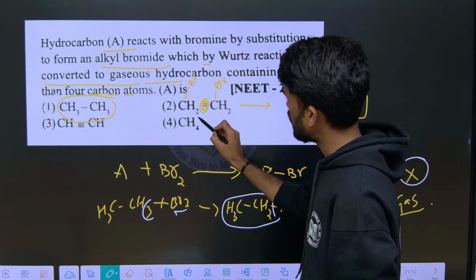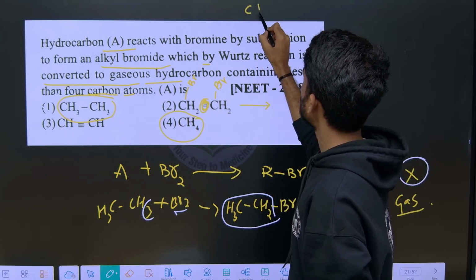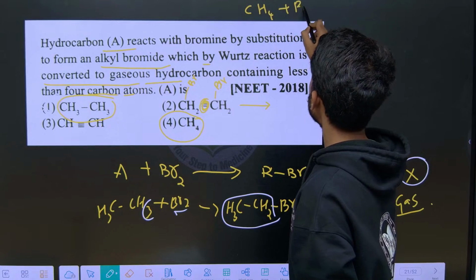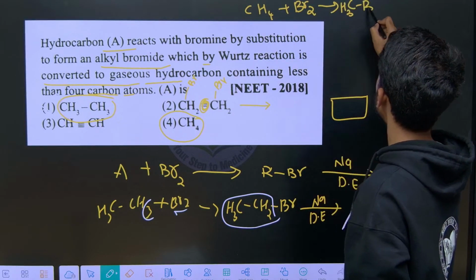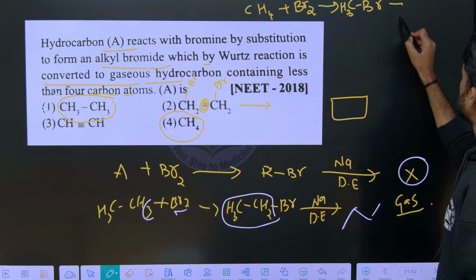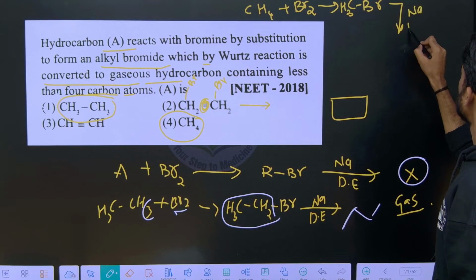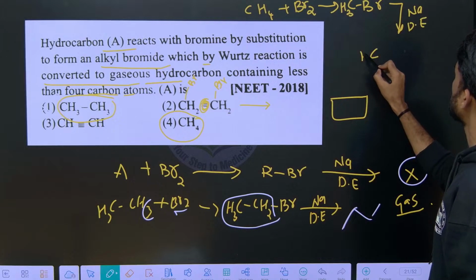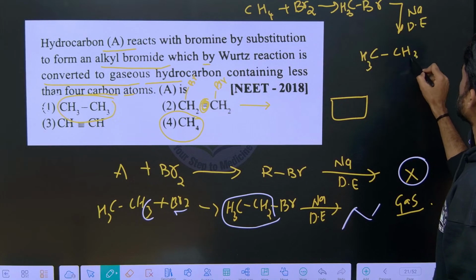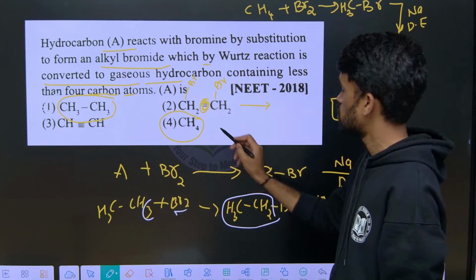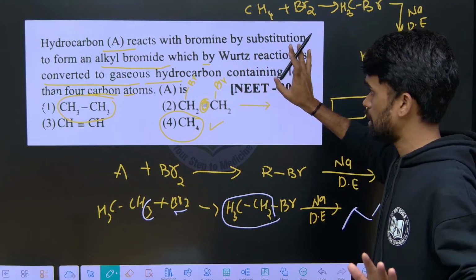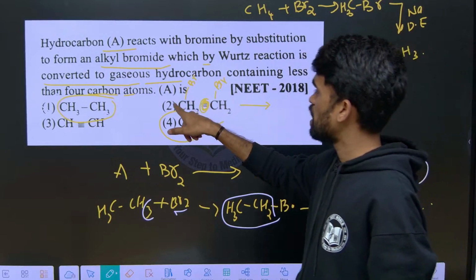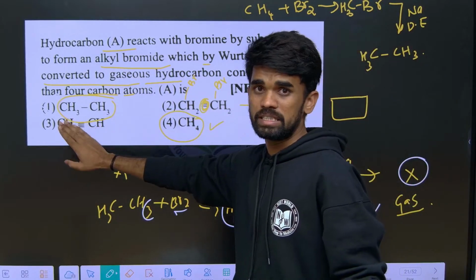But if you take the fourth option directly, methane upon treating with bromine we will get methyl bromide. Upon Wood's reaction we will get ethane. So this is the most suitable answer for this particular question. So you can go with option number 4 for this question. I hope it is clear. The same story which we studied for 2 will be applicable for 3 also, a similar one.